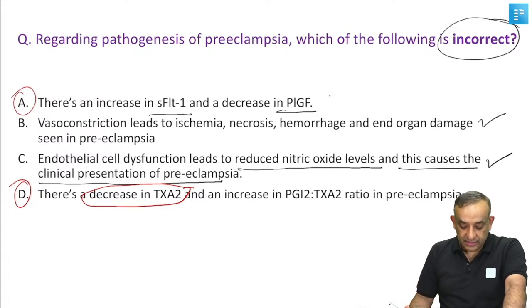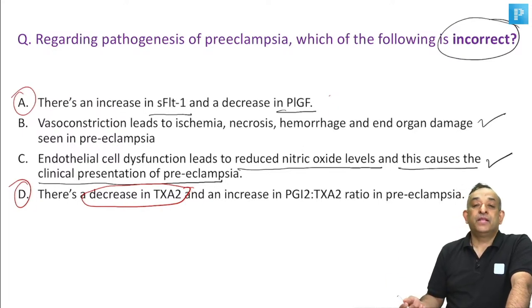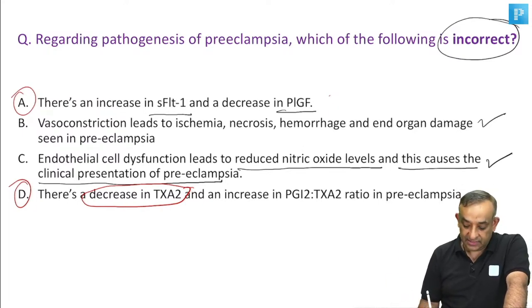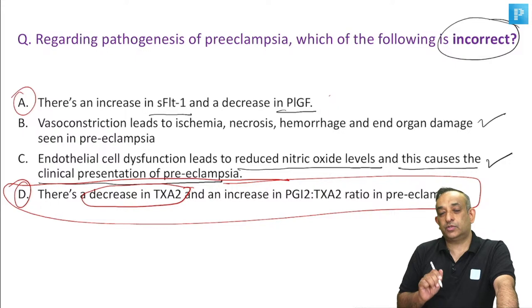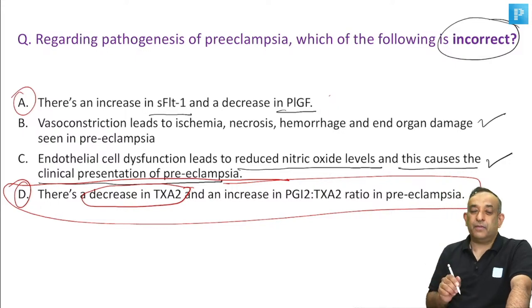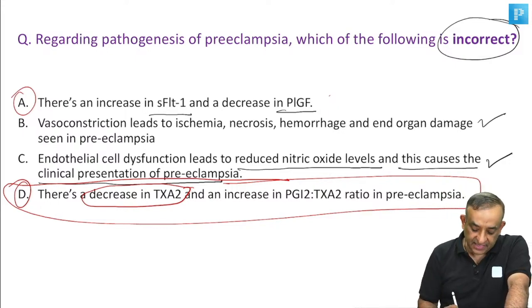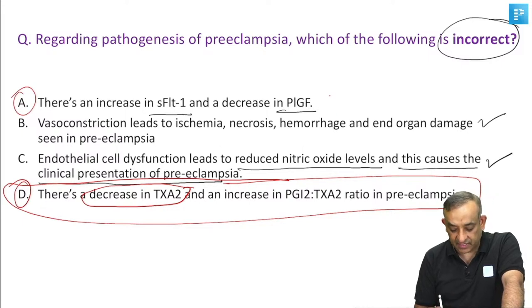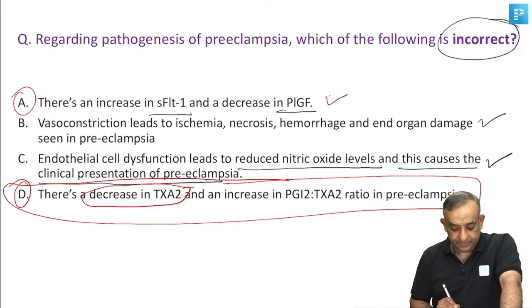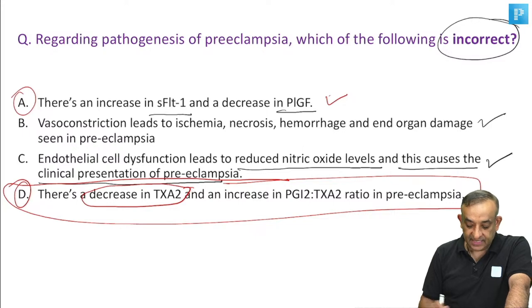Good, guys. So there's an increase in thromboxane A2 and there's a decrease in prostacyclin. That's what is seen in preeclampsia. So yes, D is the answer. This does not happen. Okay, this is the answer to this question. This does not happen in preeclampsia. Yes, there's an increase in soluble FMS-like tyrosine kinase 1 and decrease in the placental growth factor. This is also correct. Okay. Fine. D is the answer to this question.